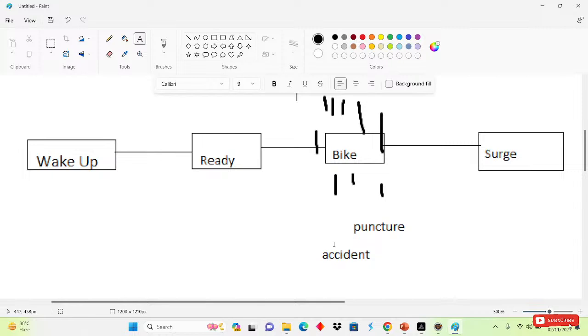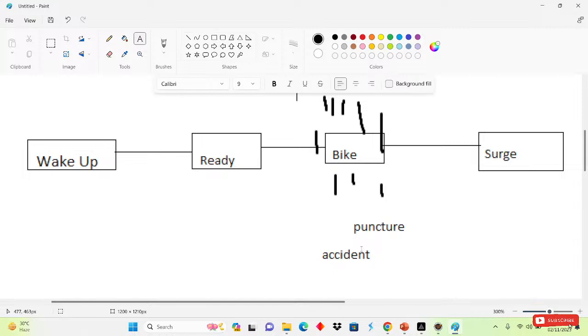After an accident we are in hospital, so we are not able to go. If our accident happens, we are not able to go to the search, which means it will stop our normal flow. So that is called an error. Error means a fatal error that we cannot handle. Exception is also a fatal error, but we can handle it, which means we will find an alternative solution for it.